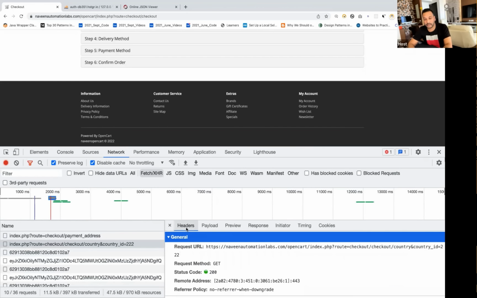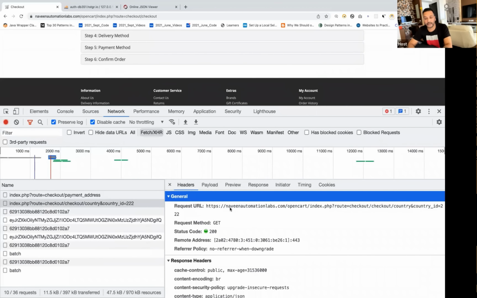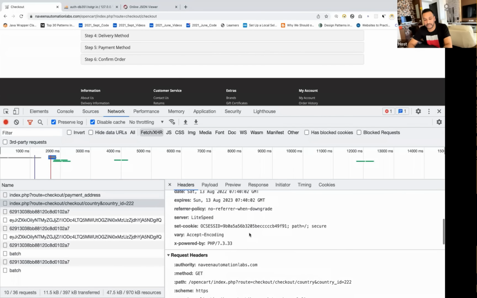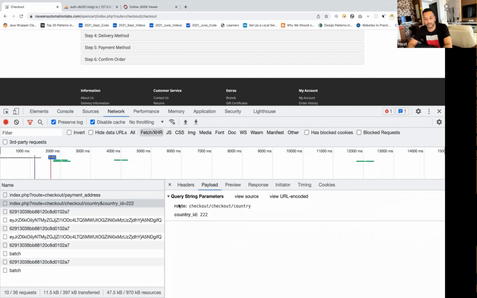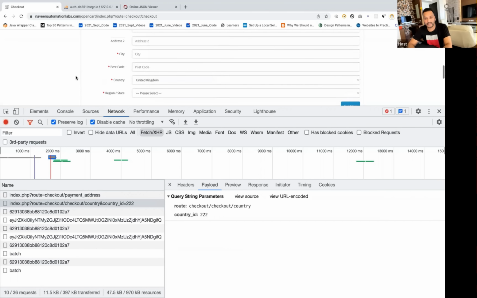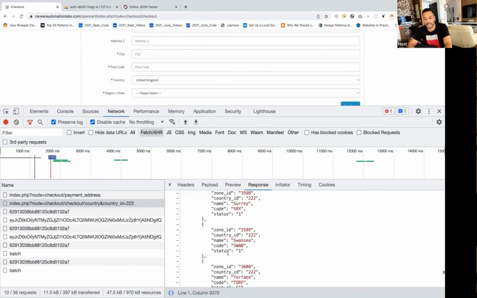If you see the headers information, you click on Headers, and you can see this is the request URL that we are hitting. And after that, this is the response. These are the response headers. These are the request headers. And this is the payload that we are passing, where country ID is equal to, for example, 222. So here you can see that country is United Kingdom, and in the background in the database, country ID is equal to 222. And what is the response that we are getting? See, this is a JSON response. You click on the formatted response here,